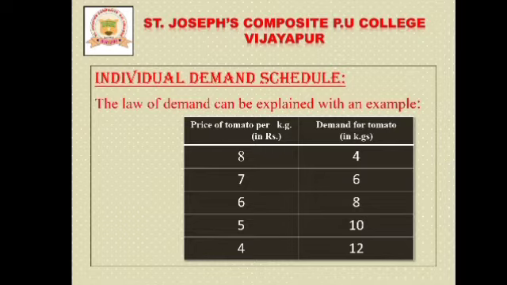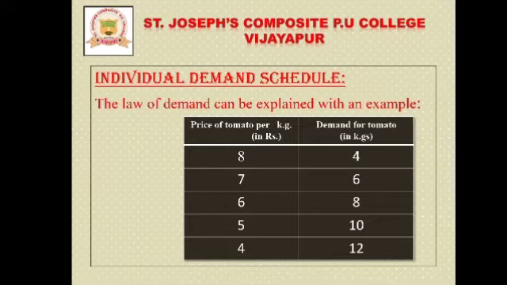That means, according to this individual demand schedule, when the price of tomato per kg is rupees 4, the quantity demanded is 12, right? And if the price increases to rupees 5, the quantity demanded decreases to 10.